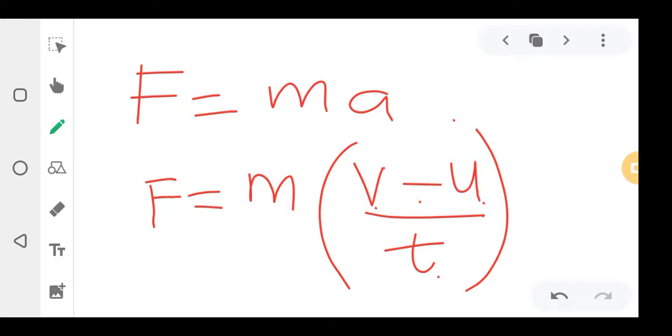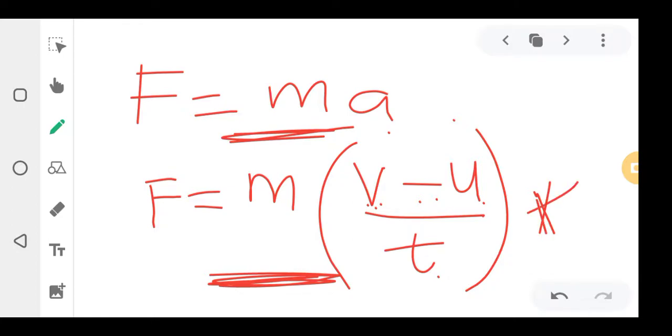Because this acceleration is final velocity minus initial velocity over time. I taught you this in equations of motion. So where there is A here, I put brackets and then I put V minus U over T, because acceleration is final velocity minus initial velocity over time. So this formula and this formula are the same. Depending on the question, if they give you a question that has velocities, then use this one. If the question doesn't have velocities, it has acceleration, you use this one. If the question has velocities, you use this formula. You have to know this formula by heart because it's final velocity minus initial velocity over time.